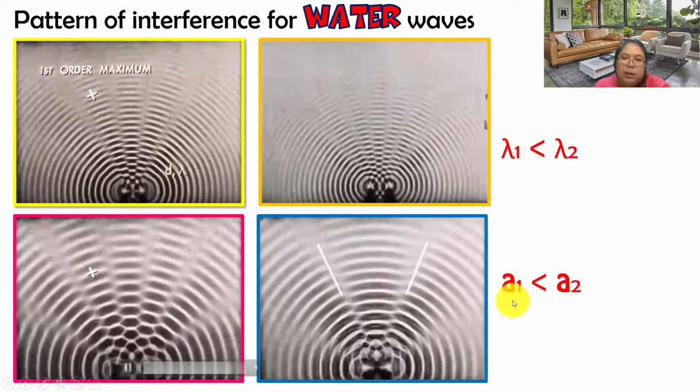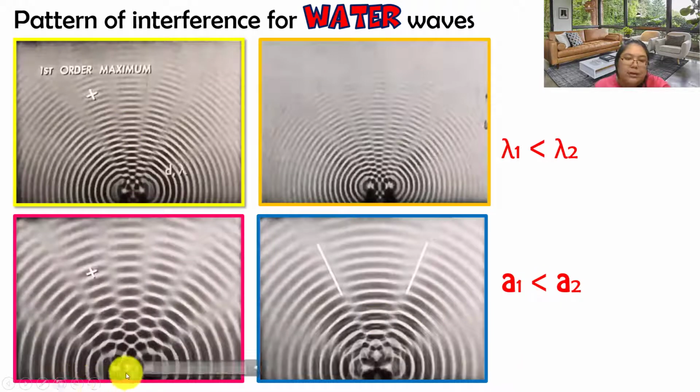Number 3, about the a. a means the distance between the two sources. This one, two sources become further. This one, two sources become closer. Okay, now we're going to see the X. This one is X, the distance between two constructive lines. So this one, X is smaller. This one, X is wider.